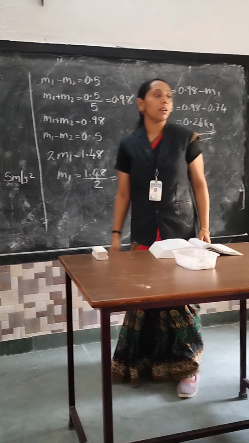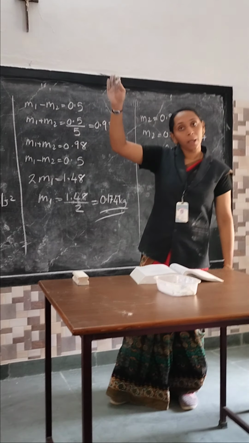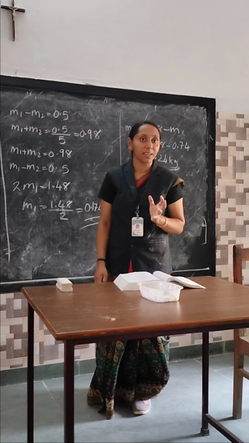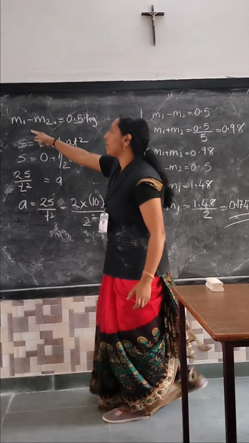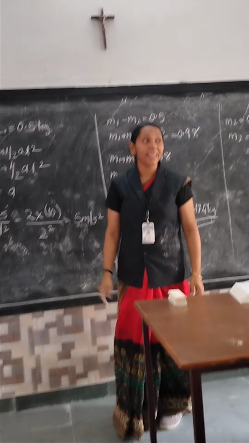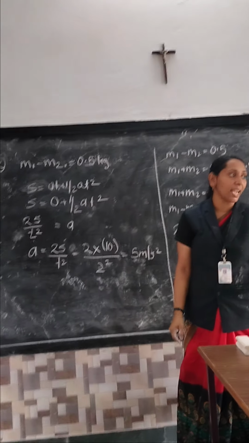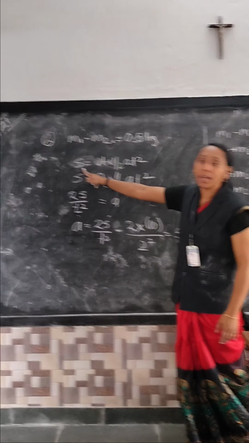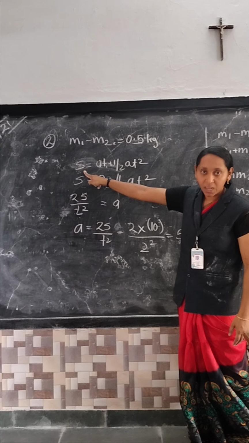Pause the video. Listen here everyone. All the class please listen here. Okay. In this question, the difference between the masses is given. That's the reason I am writing M1 minus M2 equal to 0.5 kg. All the data are given in kg. That's the reason we cannot convert. All are in the SI system. Then after that I am applying, which equation is this? Distance. Equation of motion.